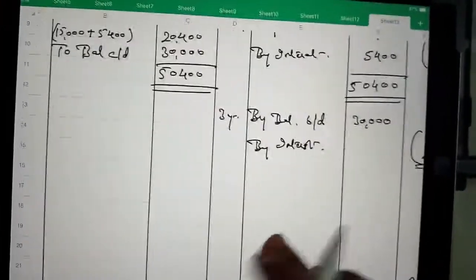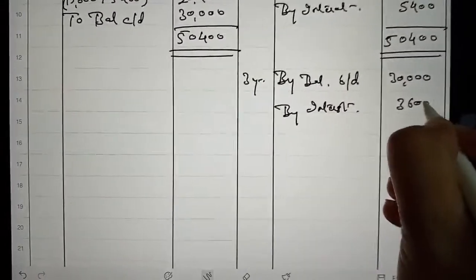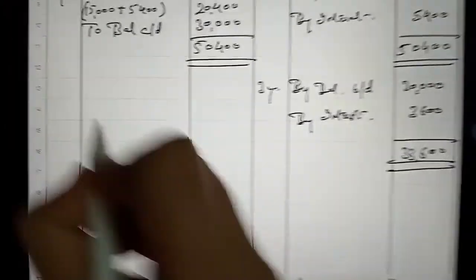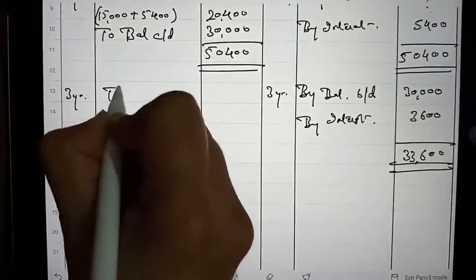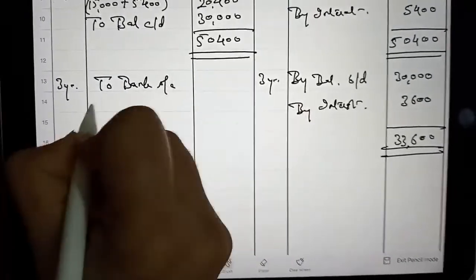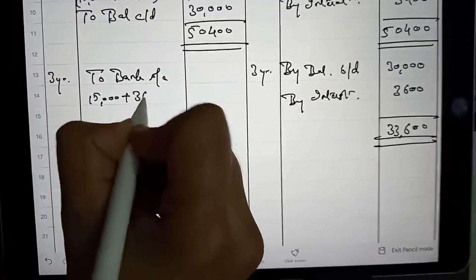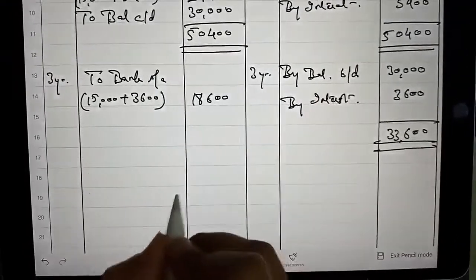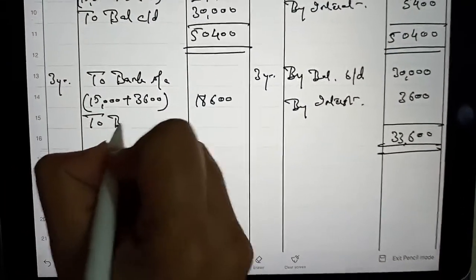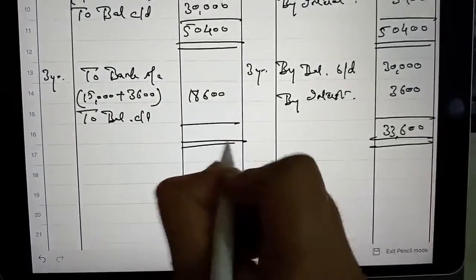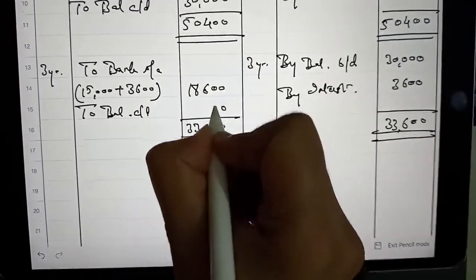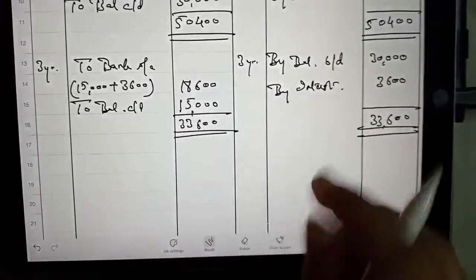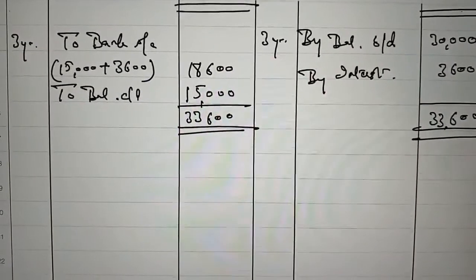So now interest is 3,600, and payment in the third year will be 15,000 plus interest, and it is 18,600, and balance carried down is 15,000.